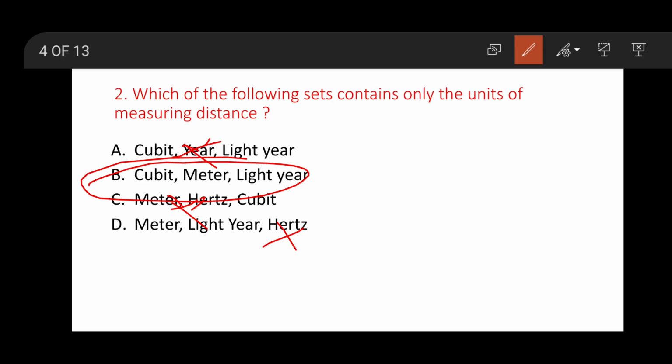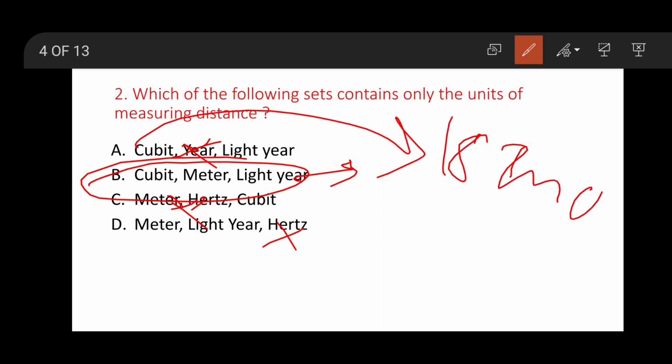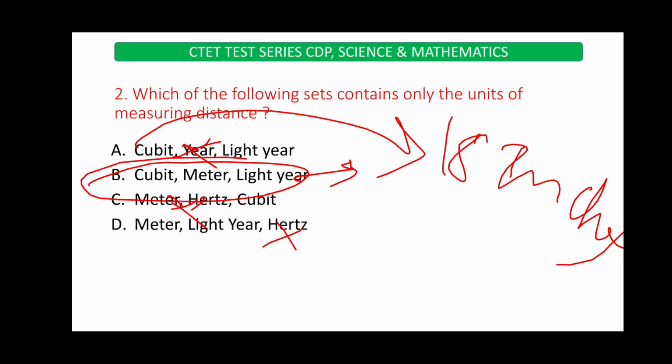Cubit, meter, light year. Here 1 cubit is equal to 18 inches. Meter is also a measure of length, and light year is also for measuring distance. So option B is the right answer.